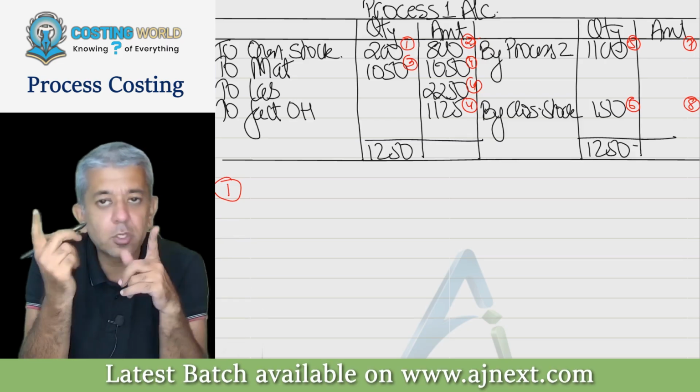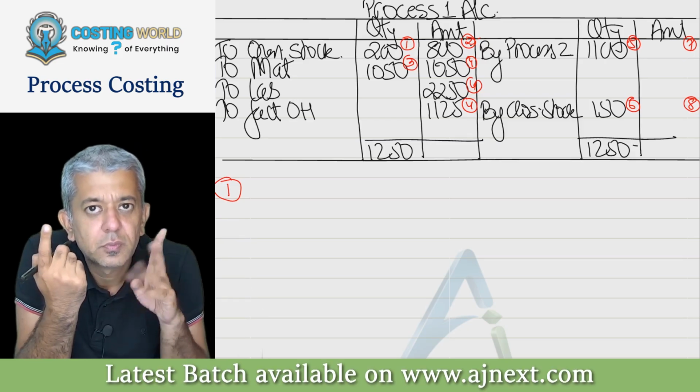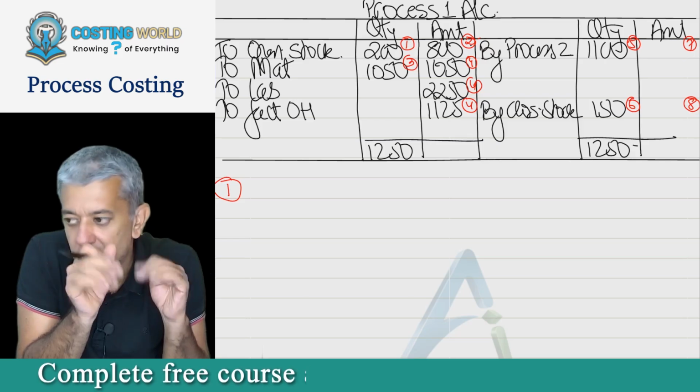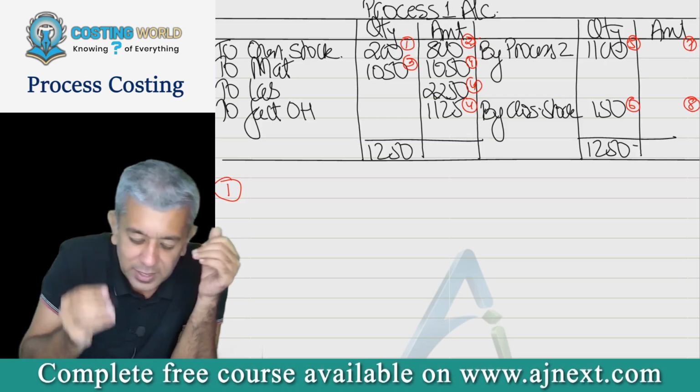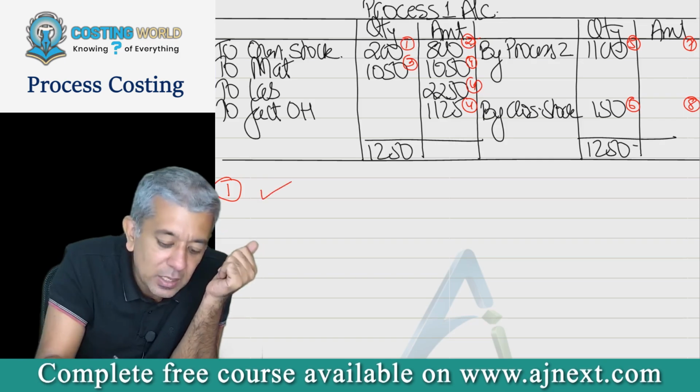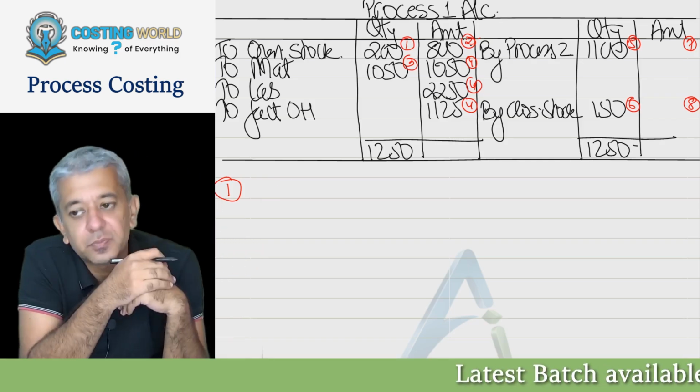You all understood what I said? Yes, sir. Okay. So we had 200 incomplete units when this period had started. You all write down incomplete units on the first day.